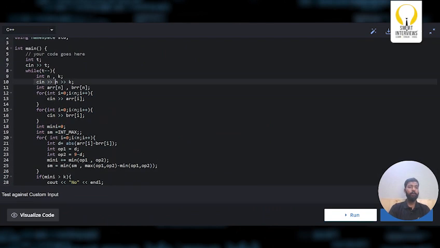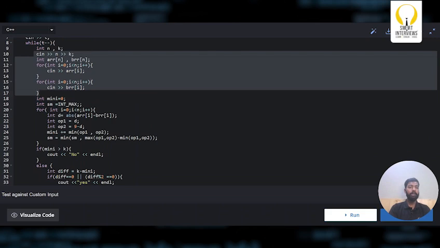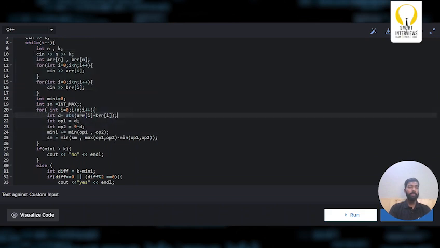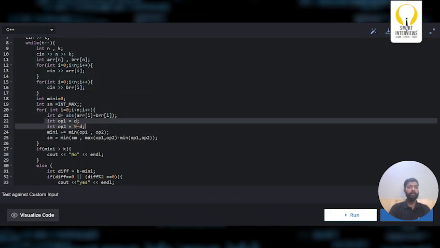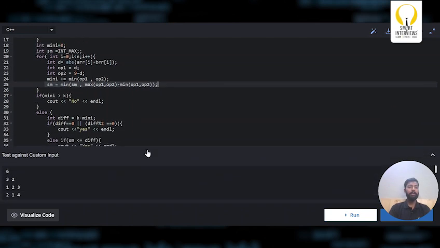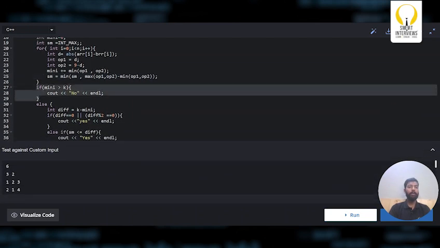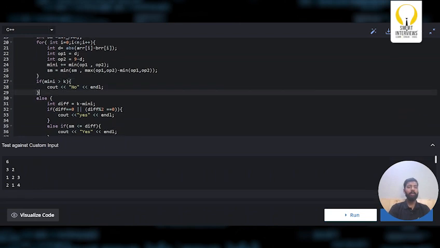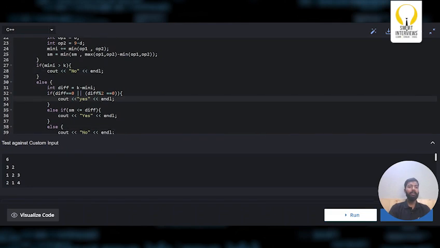So this was the input part. So I took the input. Then in the next step, I found the first operation, then the second operation. Out of them, I took the minimum number of moves. Then in the meanwhile, I also found the smallest extra moves at each step. Now, the first case is if the minimum number of moves is actually greater than k, then it's straightforward and no, because we cannot convert a to b with k number of moves.